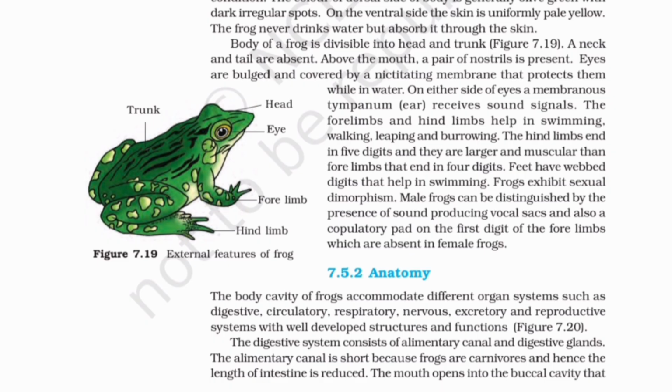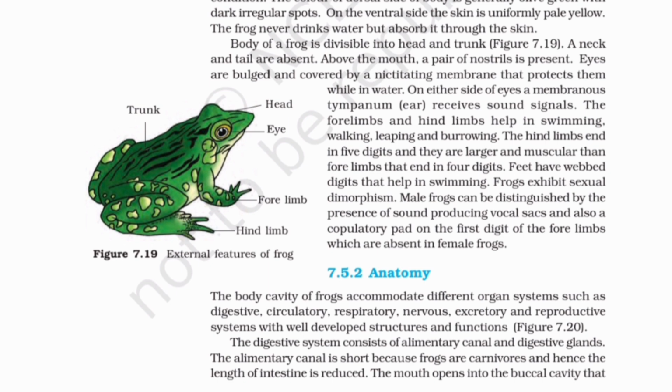The body of a frog is divisible into head and trunk. Figure 7.19. A neck and tail are absent. Above the mouth, a pair of nostrils is present. Eyes are bulged and covered by a nictating membrane that protects them while in water. On either side of the eyes, a membranous tympanum or ear receives sound signals.